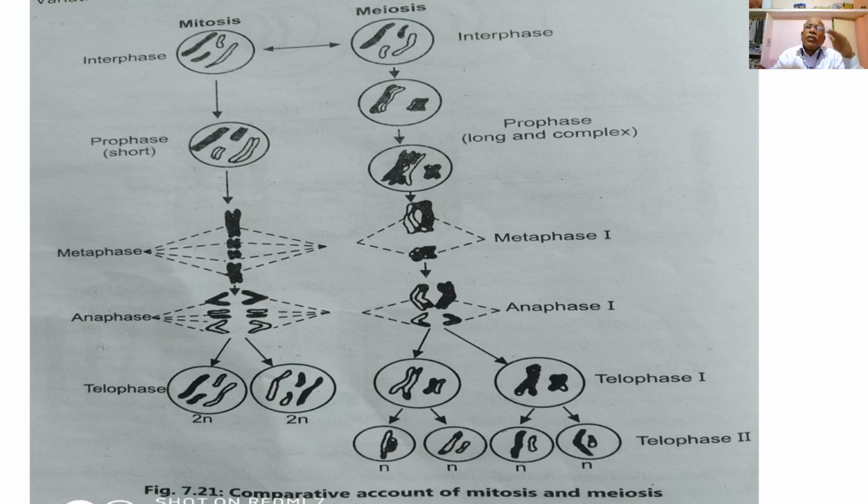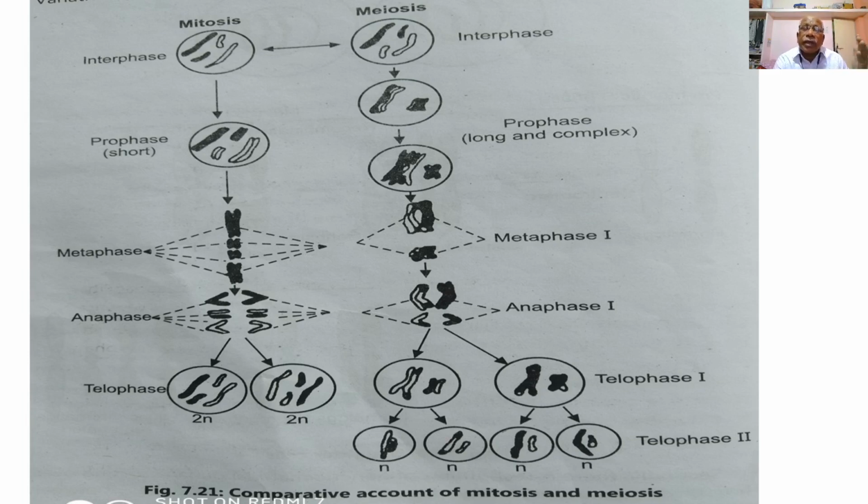This forms two daughter nuclei with a haploid set of chromosomes, which have reached the opposite ends of the cell during anaphase and telophase 1. Then there is a formation of new nuclear membrane and incomplete disappearance of the spindle fibers.